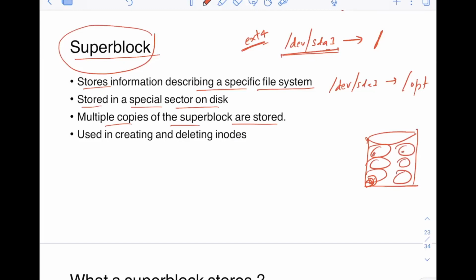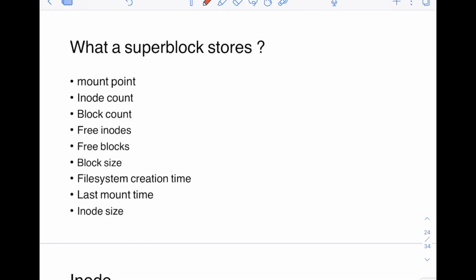The reason is that this superblock is very, very important for the operating system, for the file system itself. If one copy is stored here and it becomes corrupted, you can use the other copies. The superblock is also used in creating and deleting inodes. I will discuss inodes later on, but the superblock is used for creating and deleting these inodes. So what does the superblock store?